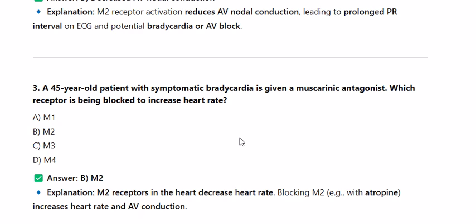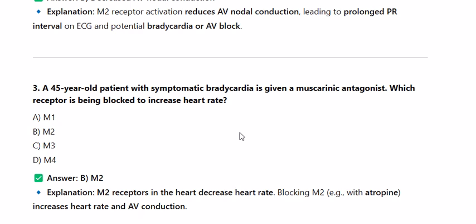Which receptor is being blocked to increase heart rate? A. M1, B. M2, C. M3, D. M4. Answer: B. Explanation. M2 receptors in the heart decrease heart rate. Blocking M2, e.g. with atropine, increases heart rate and AV conduction.